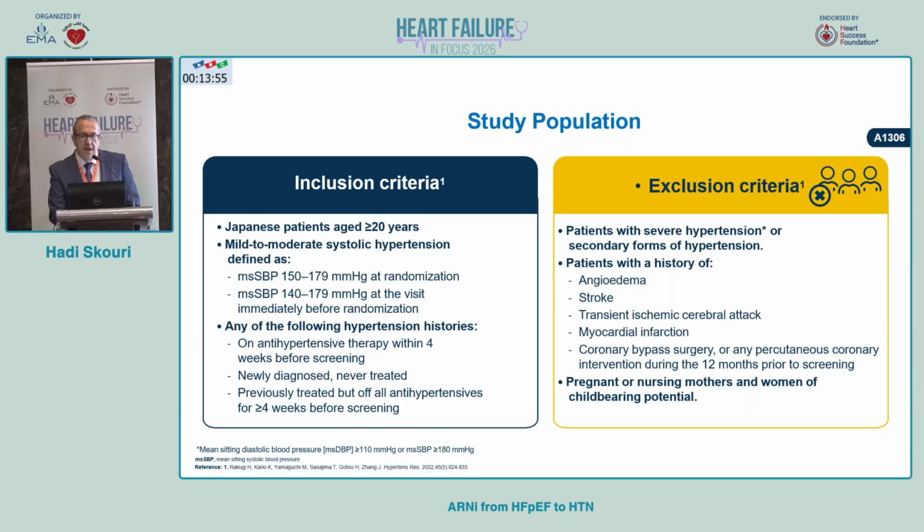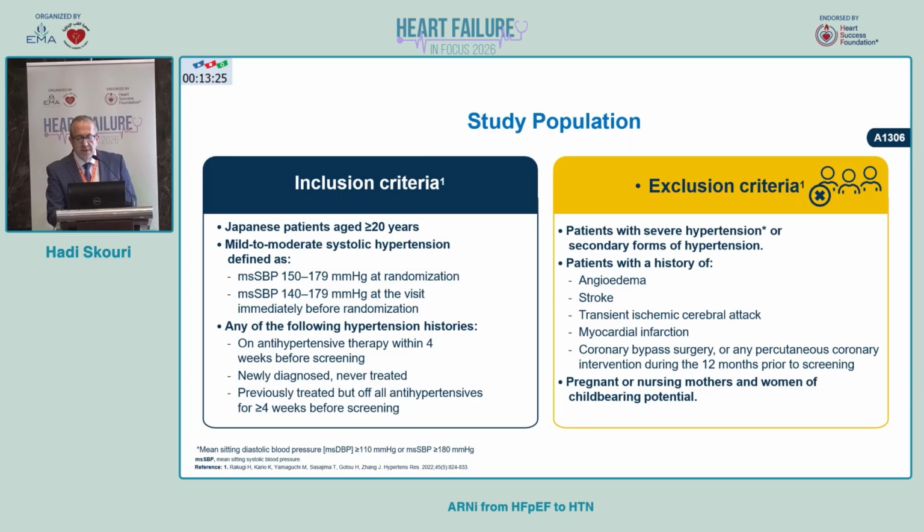Usually a patient above the age of 20. It was conducted in Japan with mild to moderate hypertension with a blood pressure 150/179 at randomization, and any of the following hypertensive history. One, on antihypertensive therapy within 4 weeks before screening, a newly diagnosed and never treated, or previously treated but stopped more than 4 weeks.